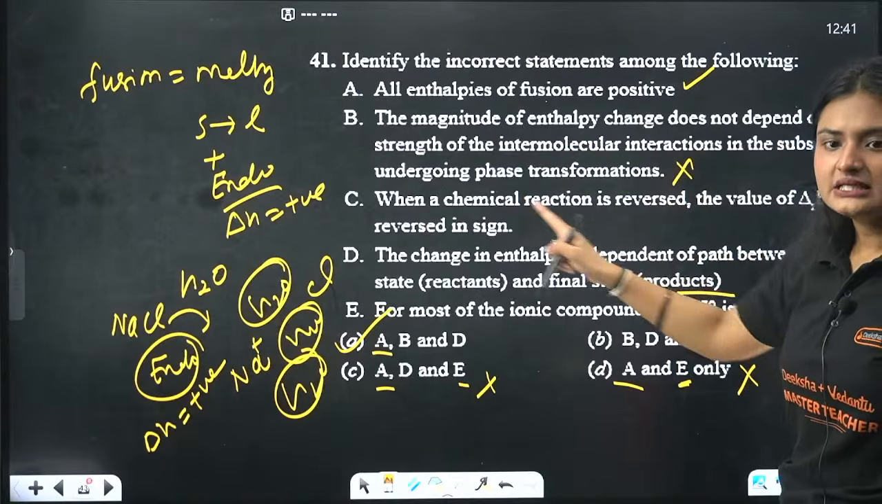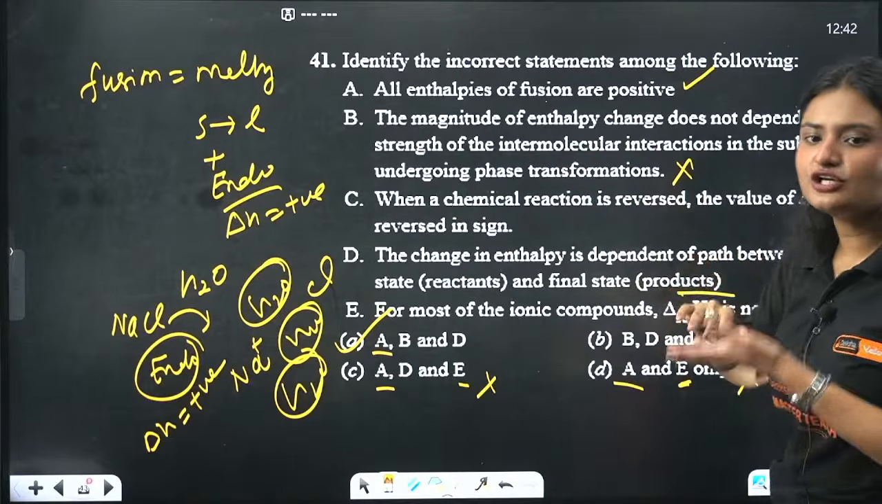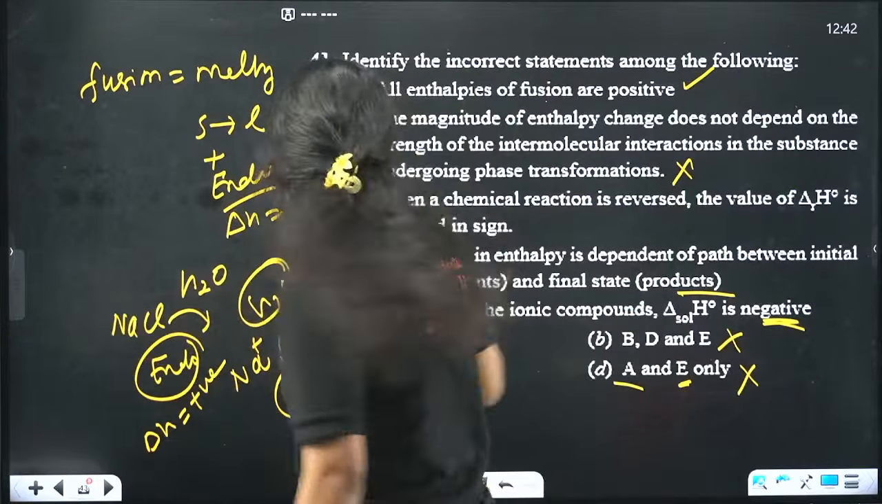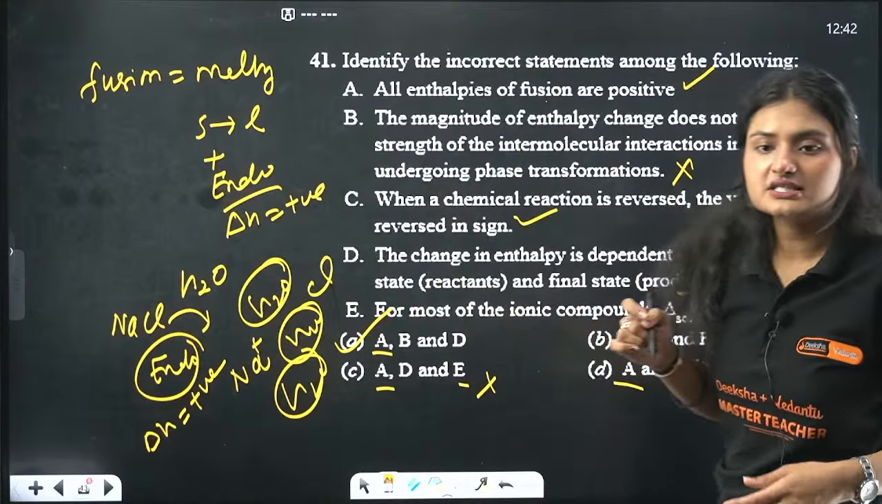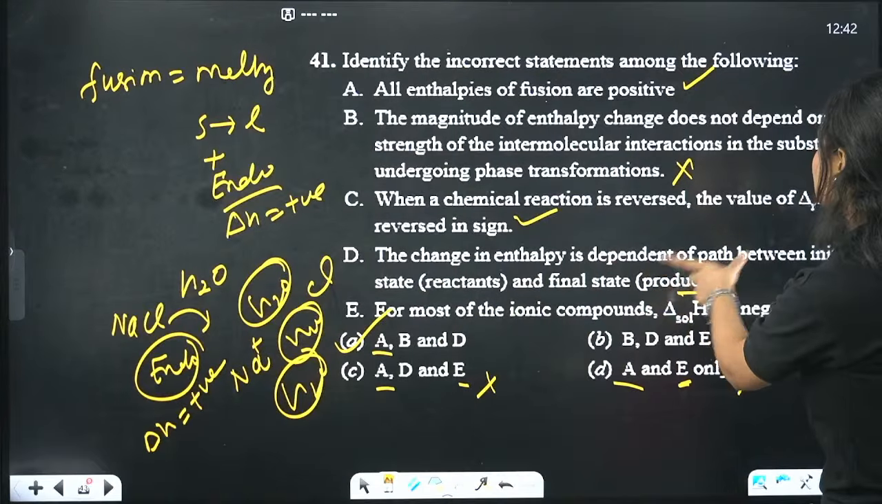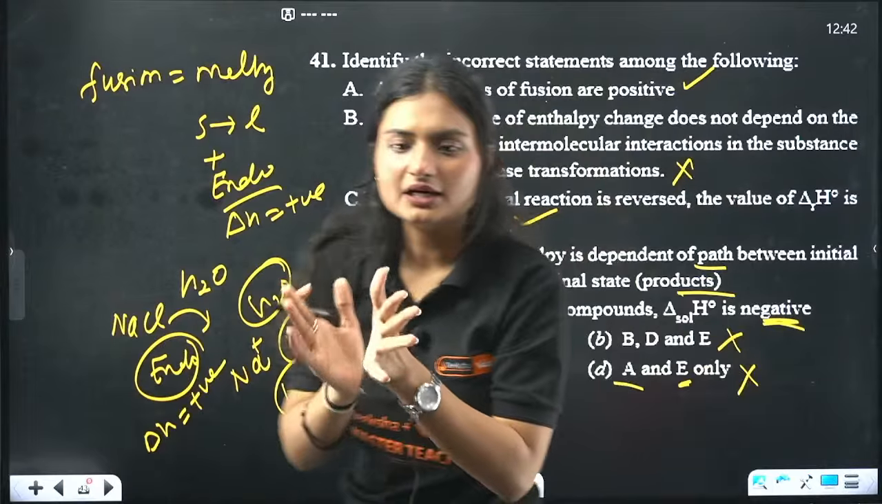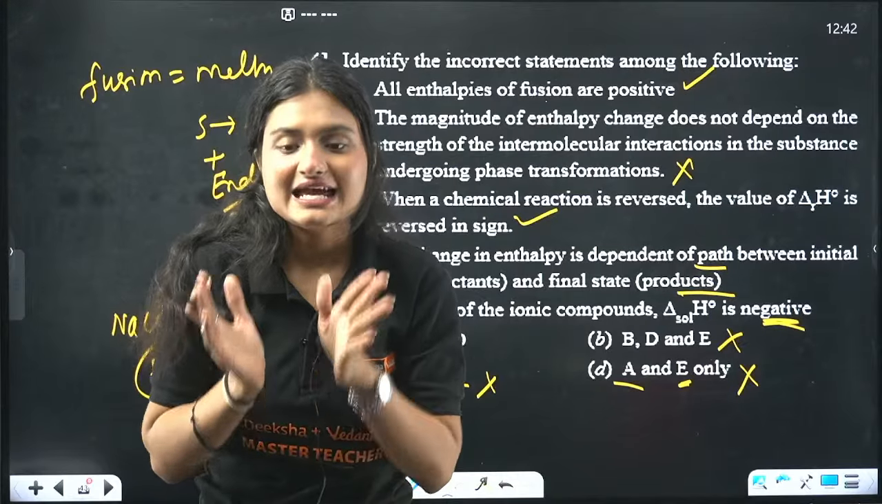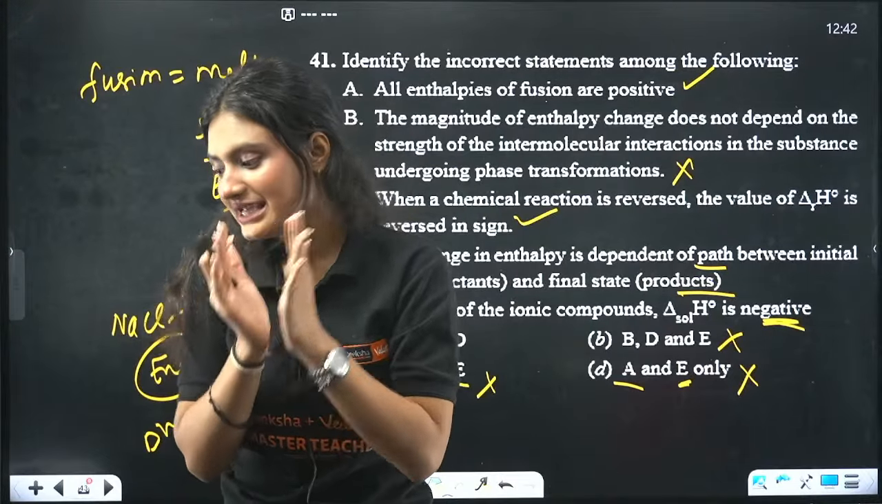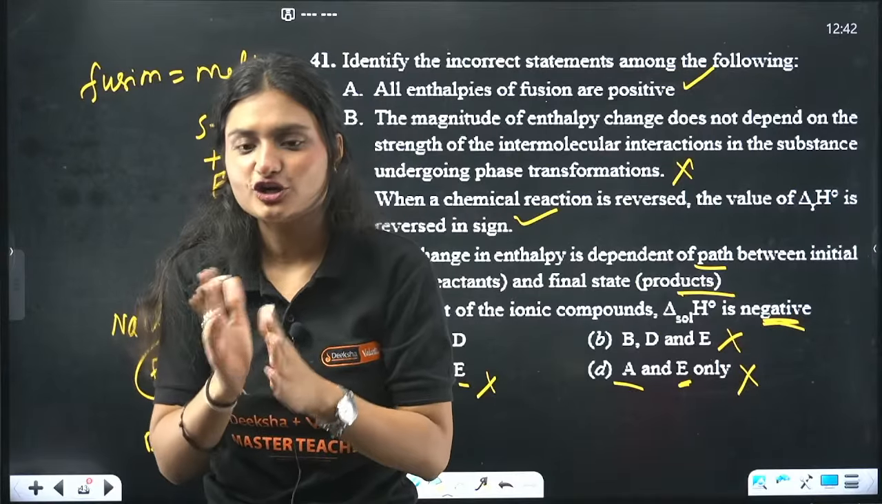B is incorrect. When a chemical reaction is reversed, the value of enthalpy change is also reversed. This is correct. Obviously, it reverses. The change in enthalpy is dependent on the path. Is enthalpy a path function? No, it is not. Enthalpy is a state function, not a path function.